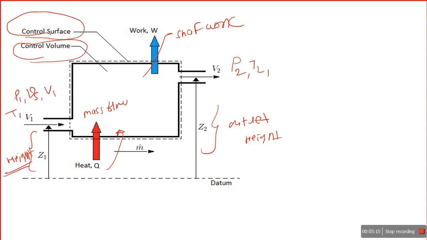Then we can get some kind of work when steam flows through any kind of open system. The particular volume which we design and control is called a control volume, and the boundary of the control volume is the control surface. At inlet, the different parameters will have suffix 1, and at outlet, the parameters will have suffix 2. Now we're going to see the derivation.